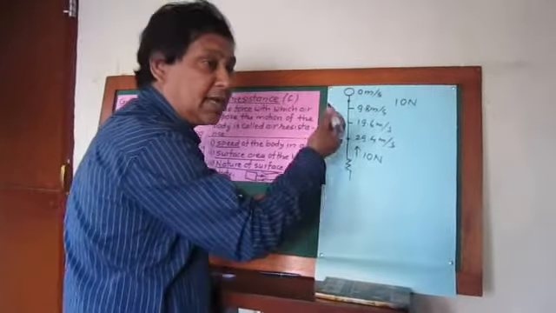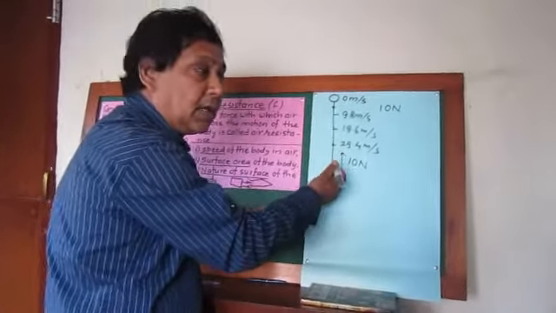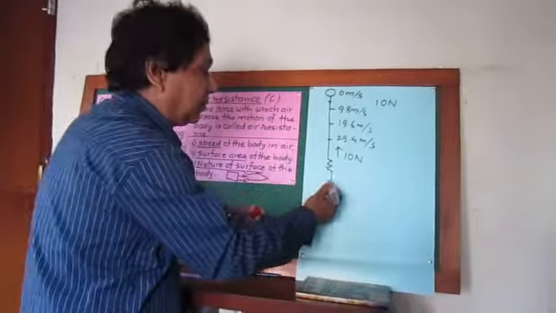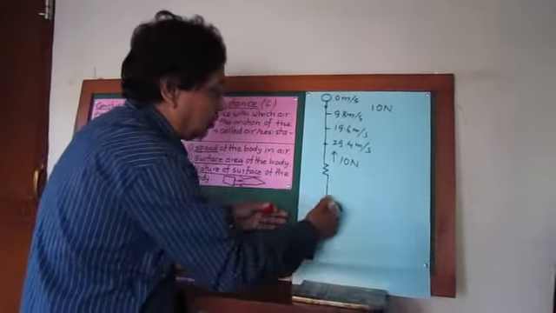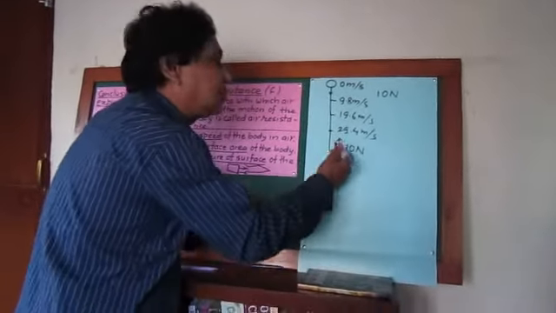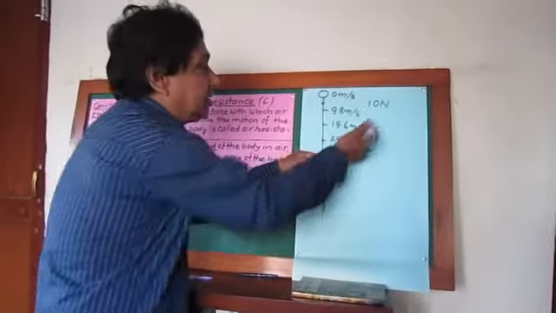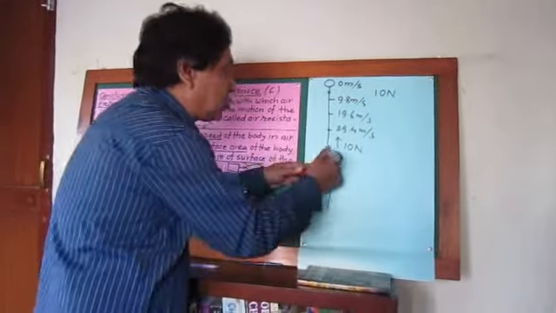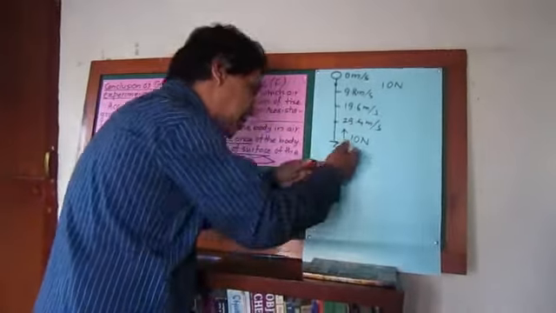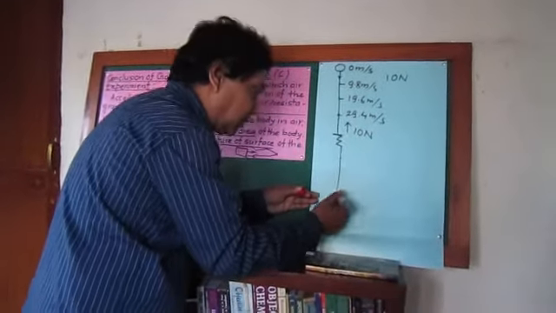No more force is acting on the falling body. If there is no force acting on the falling body, then it will fall with constant velocity. How much velocity does it gain at this point? When the air resistance neutralizes the gravity, at this point, what is its velocity? With the same velocity, it falls down up to the earth.